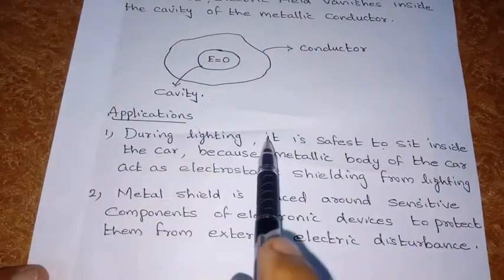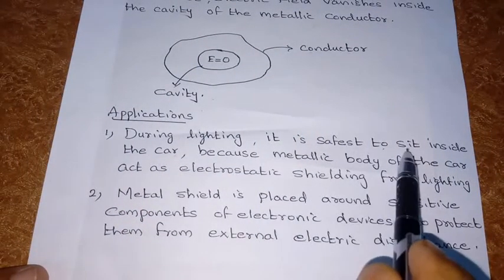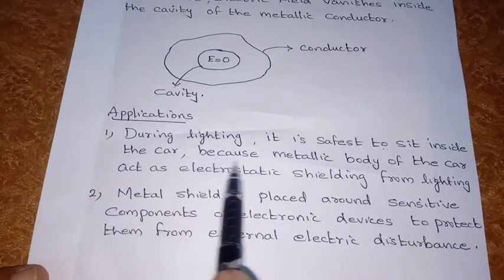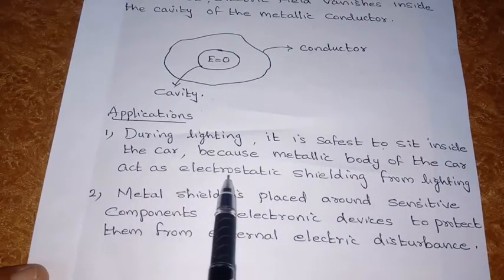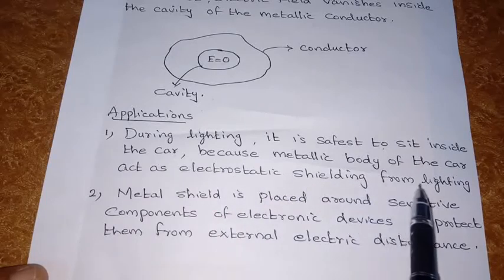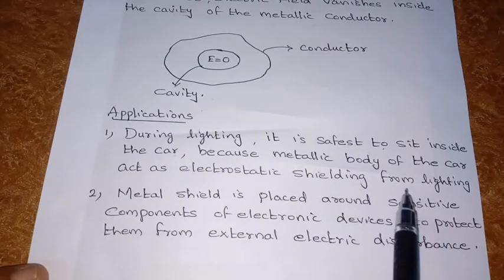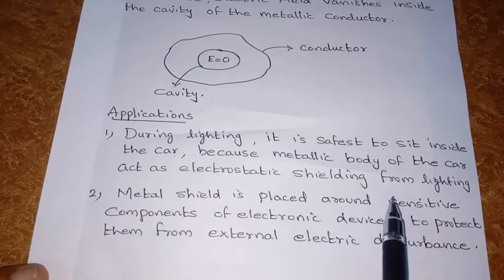During lightning and thunderstorms, it is safest to sit inside a car, because the metallic body of the car acts as an electrostatic shield from external disturbances. Inside the car there will be shielding, because the metallic body of the car acts as a conductor and the interior of the car acts as a cavity inside the conductor. A cavity inside a conductor is always excluded from external electrical influences.